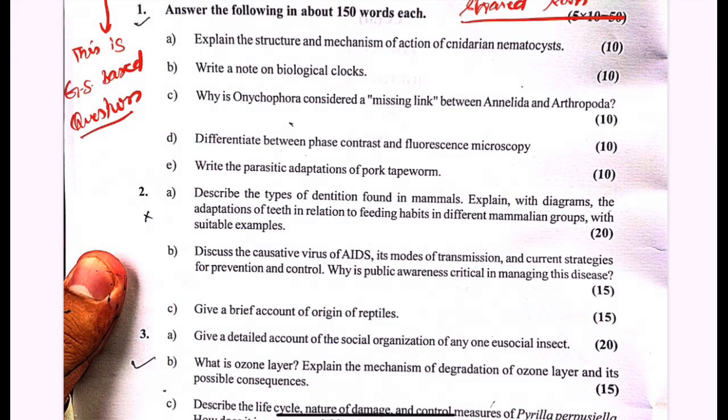In this case, you will make the diagram of the Onychophora, give its classification, and write about the habitat, and then explain what features make it a missing link between the Annelida and Arthropoda. You will write about the similarities between Onychophora and Annelida, then similarities between Onychophora and Arthropoda, and connect the dots through this and explain why it acts as a missing link, because it has features which are common to both Annelida and Arthropoda. It has similarities with both.